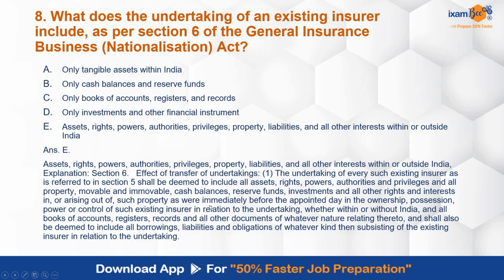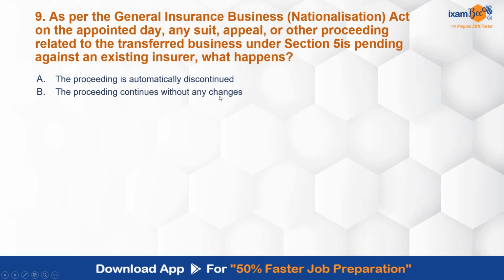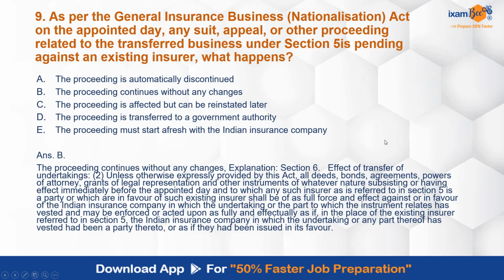Effect of transfer of undertakings covers this point. As for general insurance, again the same Act: on the appointed day, if any suit, appeal or other proceeding related to the transferred business under Section 5 is pending against an existing insurer, what happens on that day? Proceeding is automatically discontinued. Proceeding continues without any changes. Proceeding is effected but can be reinstated later. Proceeding is transferred to a government authority. Proceeding must start afresh with the Indian insurance company. Correct answer is B, that the proceeding continues without any changes. Section 6, effect of transfer of undertakings, covers this point.